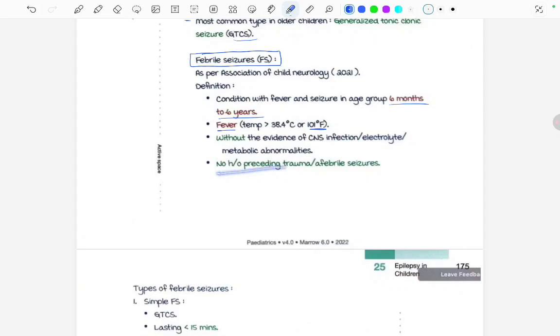There should be no history of preceding trauma or afebrile seizures. That means seizure occurring even without fever. So all these four conditions need to be fulfilled for us to call it febrile seizures: age group, temperature, no metabolic abnormalities or electrolyte abnormalities or CNS infection, and no seizures without any fever.